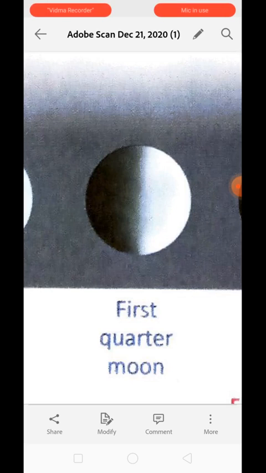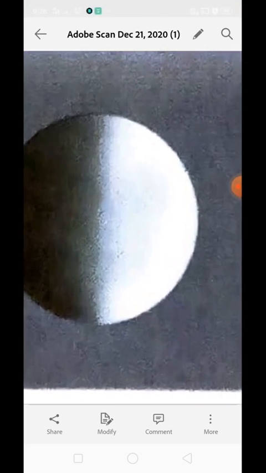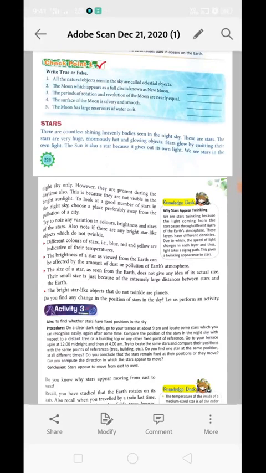At this time the moon is able to complete one fourth of its turn around the earth, and we can see half of its illuminated part. That is the quarter moon. We are only able to see half of the illuminated part.